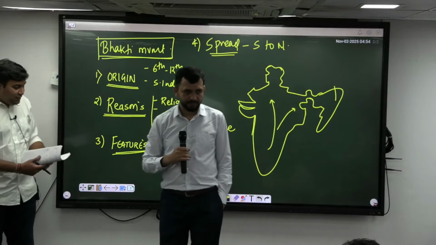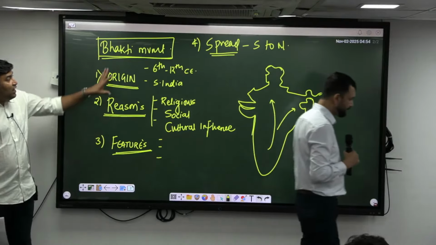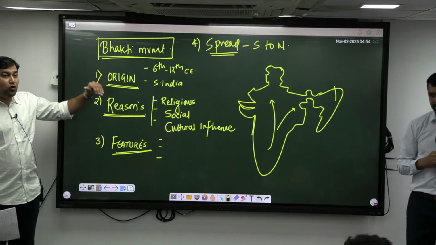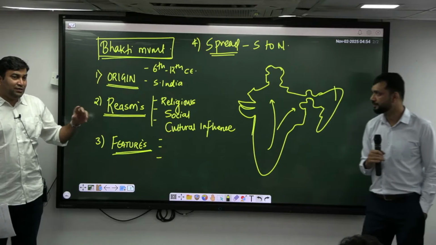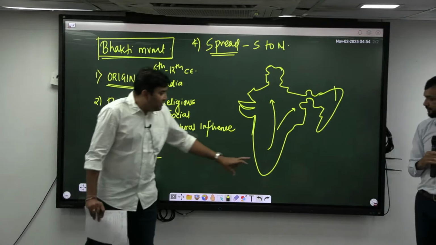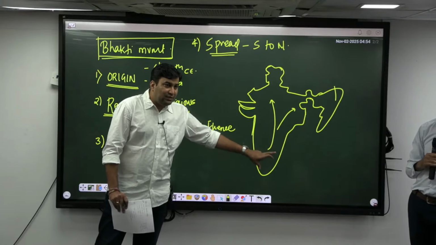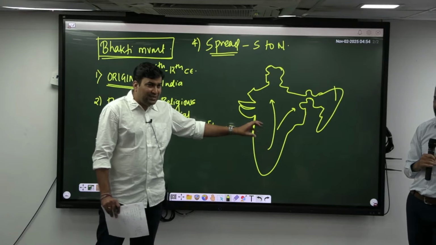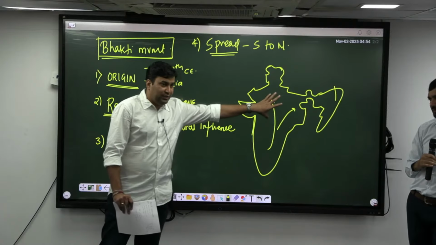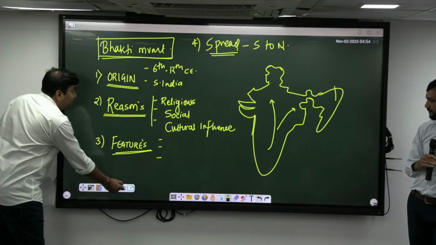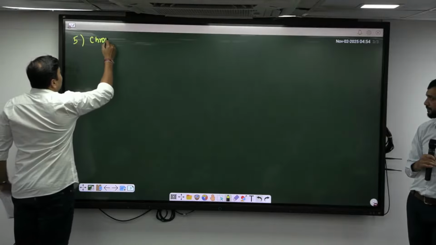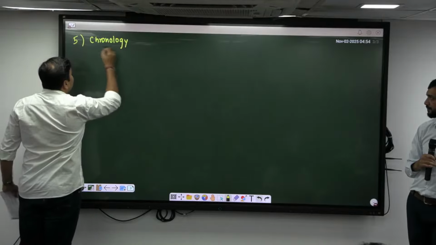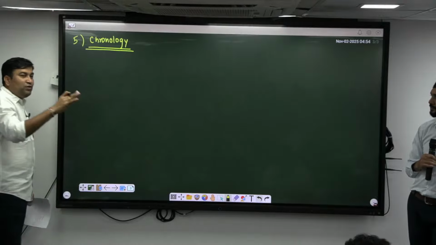In this context, now let us understand how it originated and what the chronology is from the 6th century to about the 17th century. As Aditya Sir told, it started from South India, later went to Karnataka, Bengal, North India. But to sum it up, I can write it as follows. The fifth major point is chronology. It is not exact, but we can divide it in the following way.